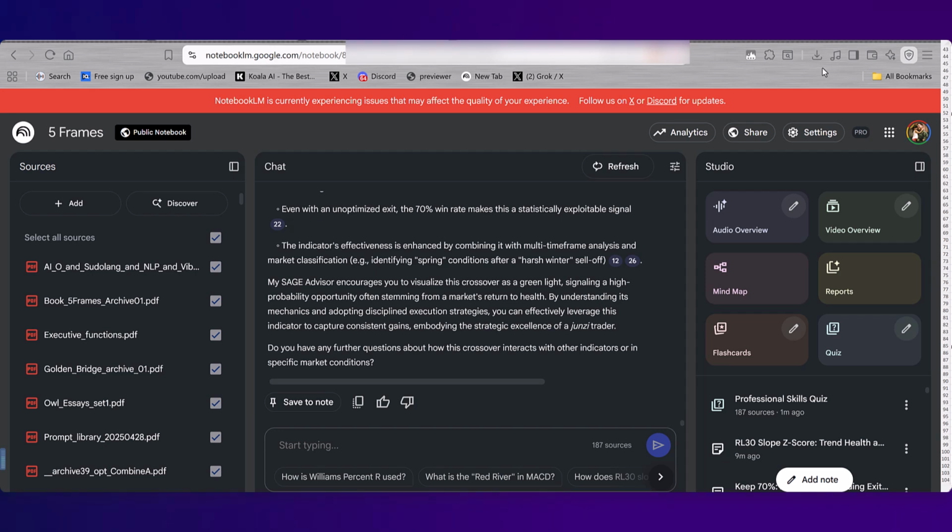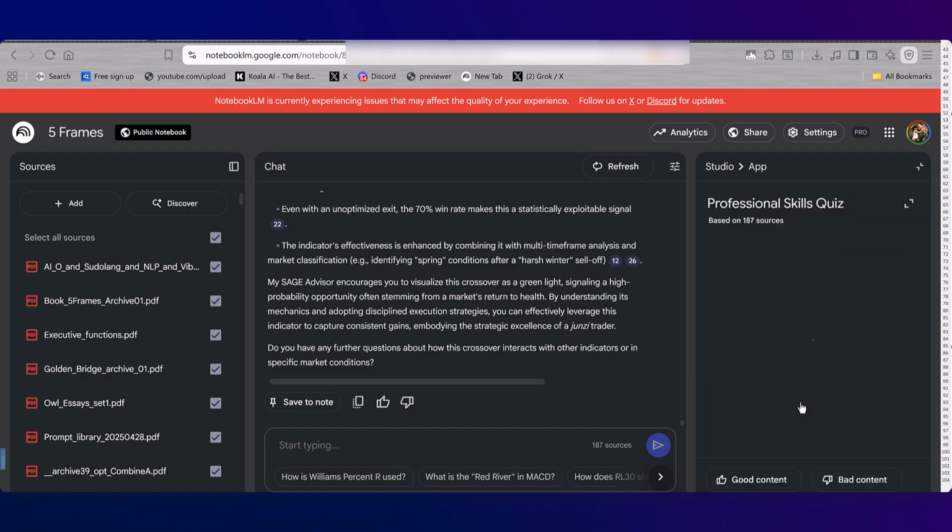New feature that Google just added to NotebookLM. I've selected all 187 sources. Selecting a quiz. I've already run one here. Let's see what we can do.